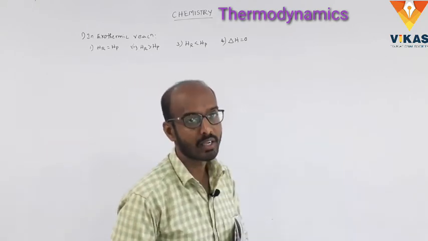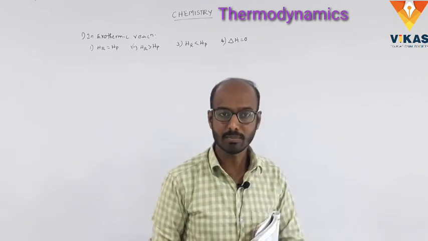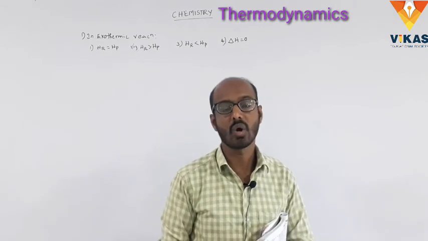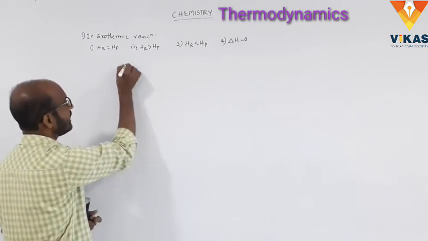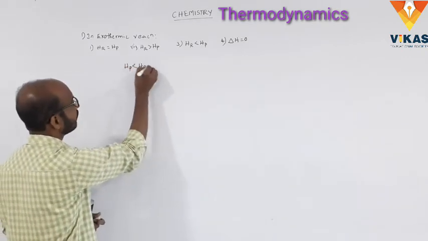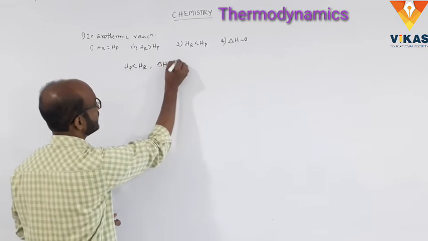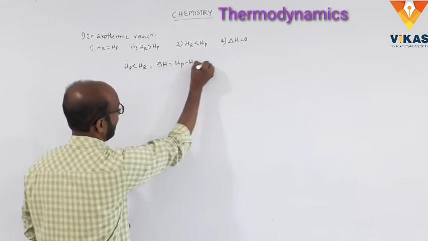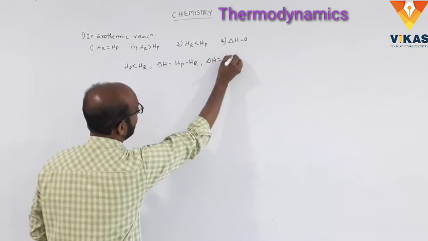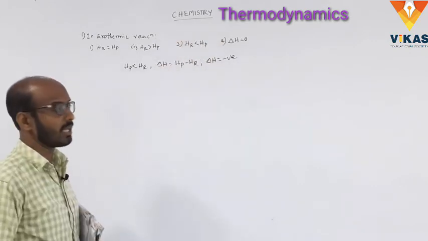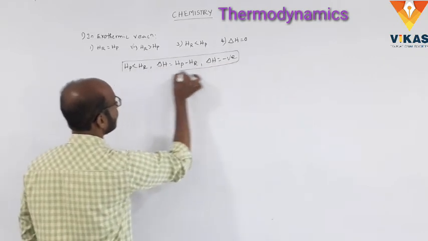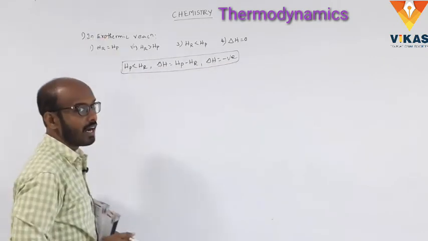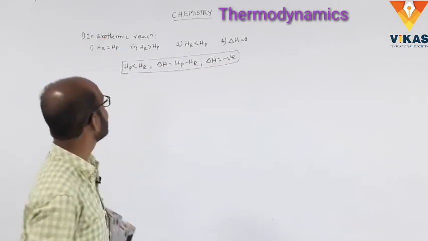So what is the exothermic reaction? The chemical reaction that takes place with the liberation of heat is called an exothermic reaction. In this exothermic reaction, HP is less than HR, delta H is equal to HP minus HR, and finally delta H is negative. Based on these points, amongst the 4 options, which one is correct?